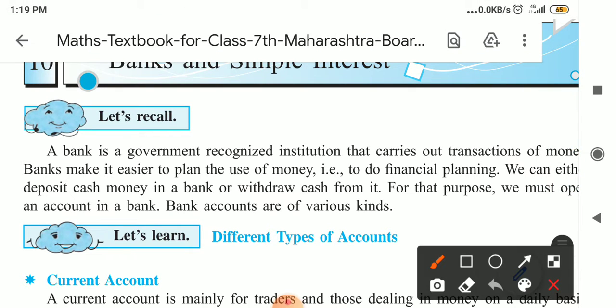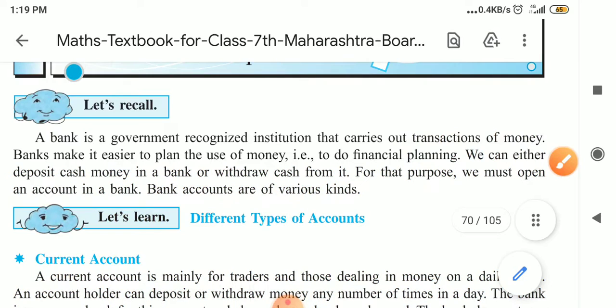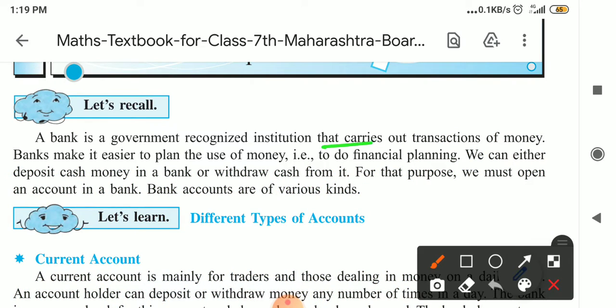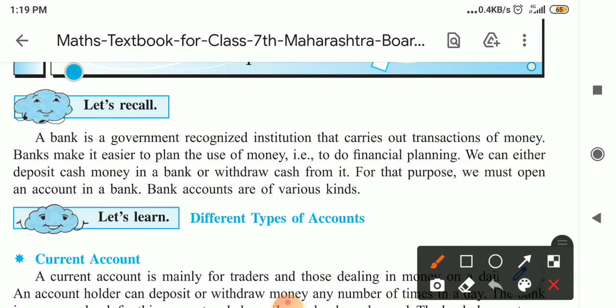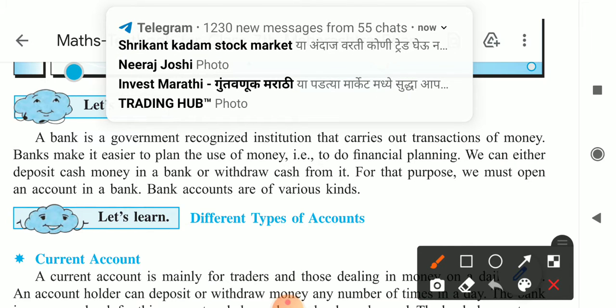So, a bank. What is a bank? A bank is a government recognized institution that carries out transactions of money, meaning give and take. If you want to save money or invest money, these facilities are available in the bank.